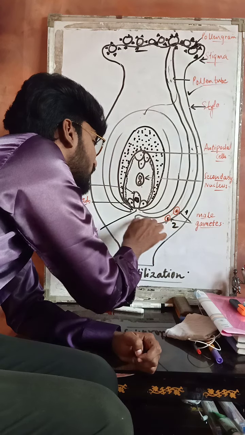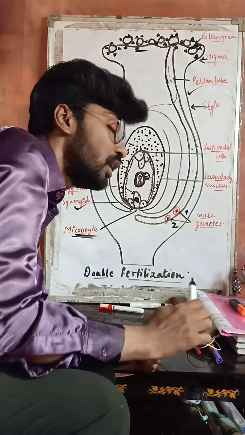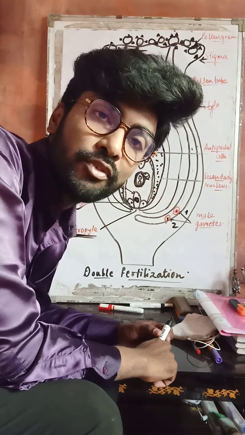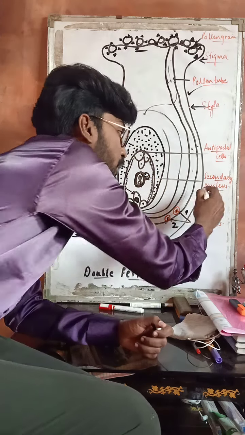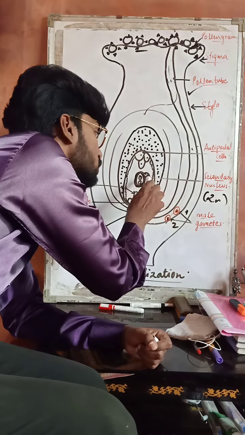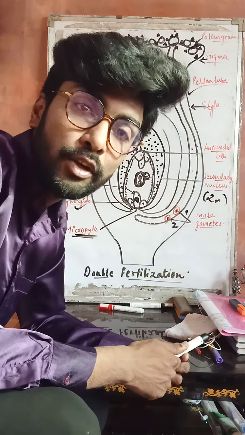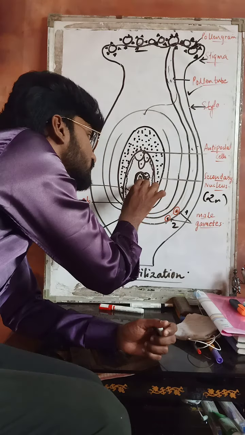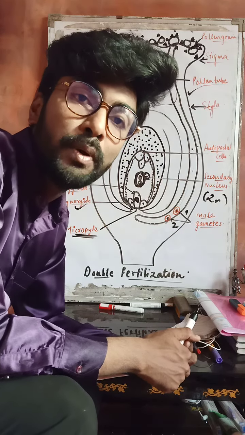Now the second male gamete will enter and it will fuse with the secondary nucleus. The second male gamete is also haploid in nature, but we know the nature of the secondary nucleus. Secondary nucleus is diploid in nature. So the second male gamete goes and fertilizes with the secondary nucleus to form a triploid primary endosperm nucleus. Triploid means this haploid male gamete and this diploid secondary nucleus will lead to the formation of a triploid primary endosperm nucleus.